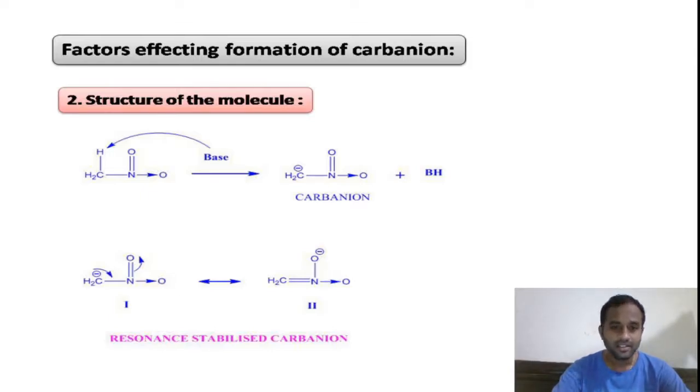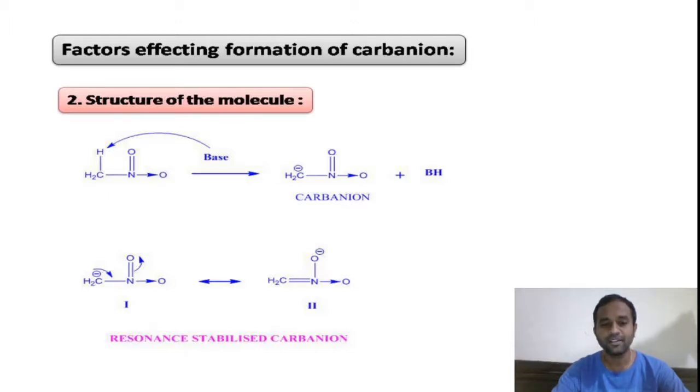So the carbon anion formed, due to the mesomeric effect, will be involved in resonance to give two structures, 1 and 2. In one structure, you see the minus charge on the carbon is transferred to the adjacent single bond, and the double bond is transferred to the oxygen atom to get the second resonance structure. These two resonance structures stabilize the carbon anion, so the compound in the presence of base easily loses an H+ ion to form the carbon anion.